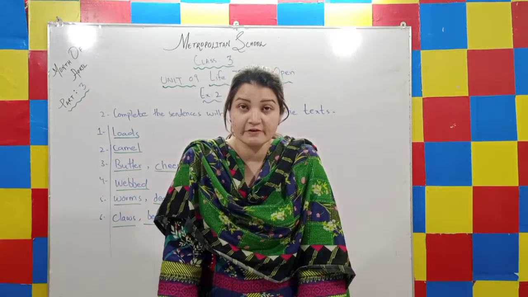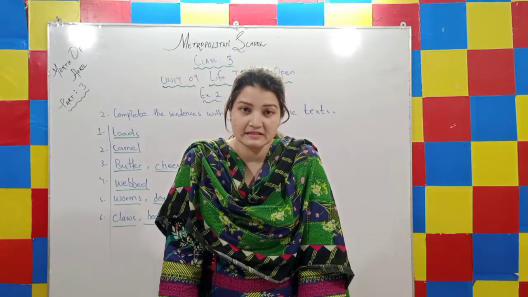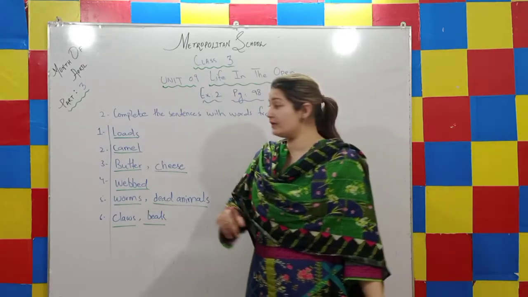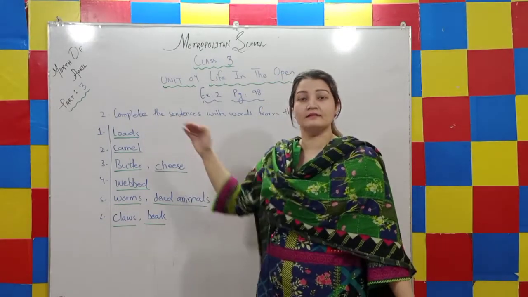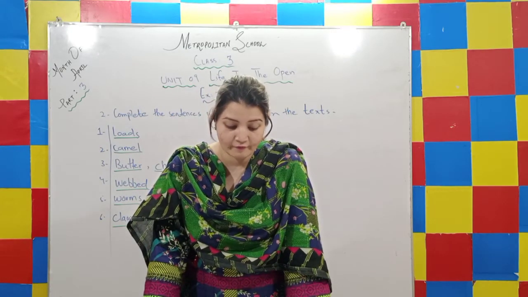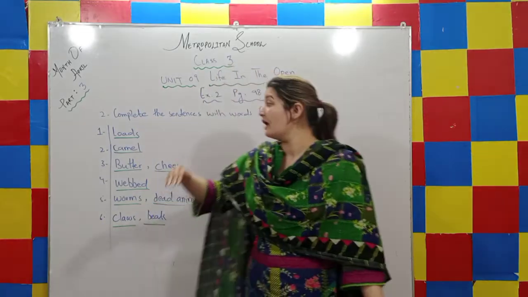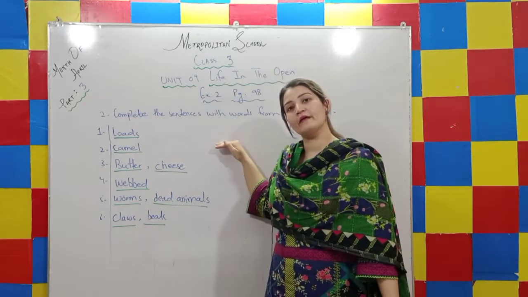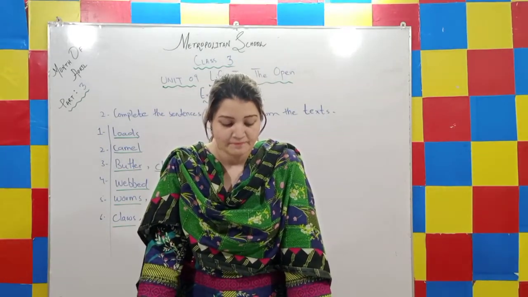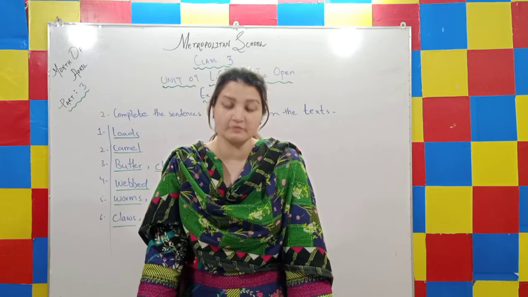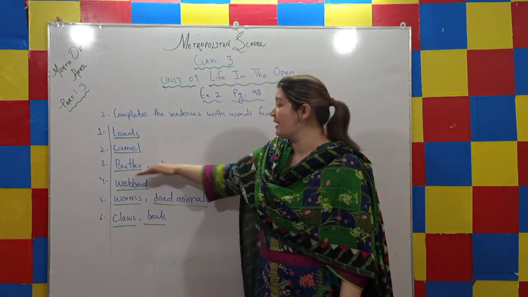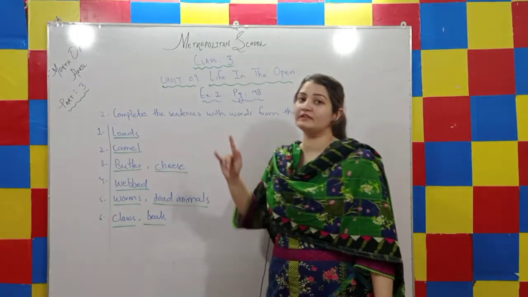Let me read the first sentence for you. Both yaks and camels carry dash on their back. Both yaks and camels carry loads on their back. The next sentence is: a dash can walk a long way without any water. That is a camel. It can walk a long way without any water. Now let's move towards the third sentence. Farmers make dash and dash from the milk of the yaks. We have already read that the farmer makes butter and cheese from the milk of the yak.